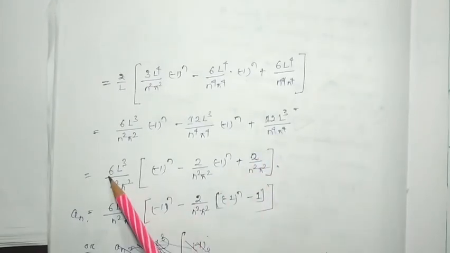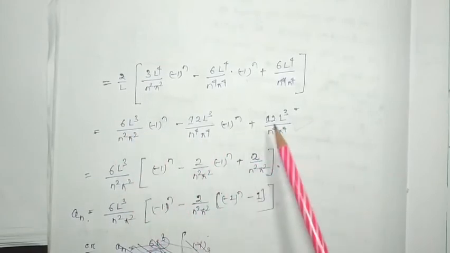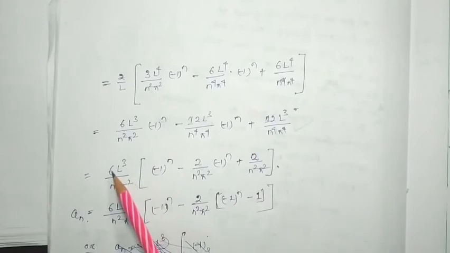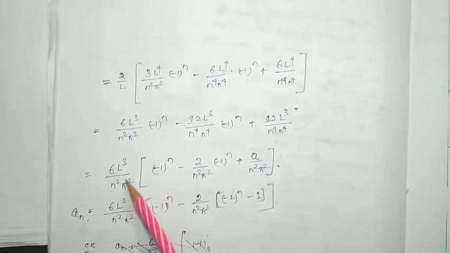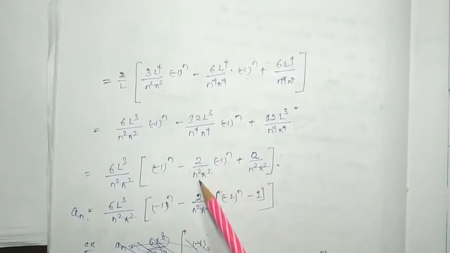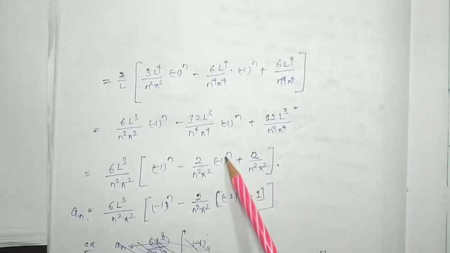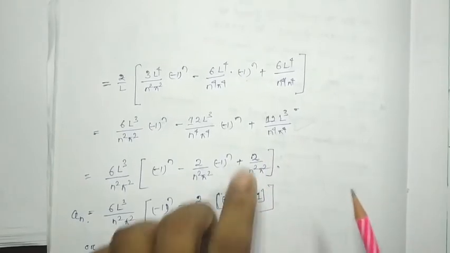Okay, 6 l cube by n square pi square I have taken as a common factor from all the three terms, so it will be 6 l cube by n square pi square, minus 1 to the power n, here 2 by n square pi square into minus 1 to the power n plus 2 by n square pi square, bracket closed.